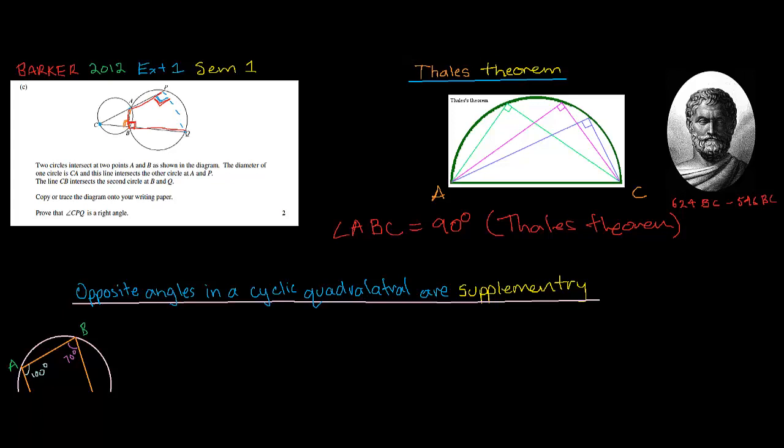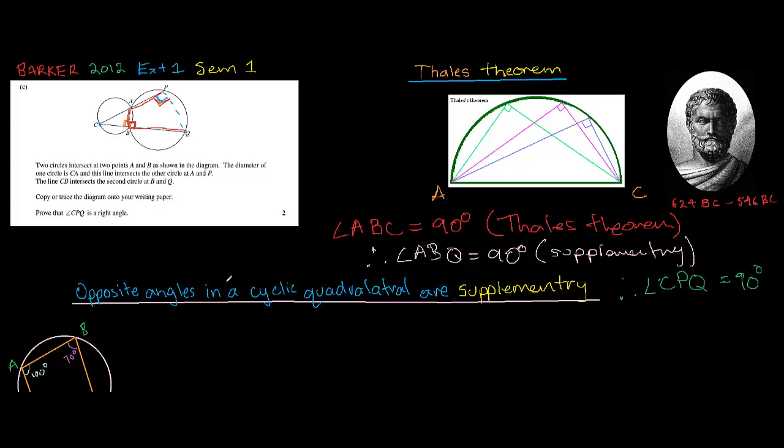And then a second one is, of course, the opposite angles theorem. I'd state therefore angle ABQ equals 90 degrees, and then I'd just say supplementary. Wonderful. And then thirdly, I'm going to say therefore angle, what did they want? They wanted CPQ, so that's this one. CPQ equals 90 degrees. And for my reason, I would say opposite angles in a cyclic quadrilateral are supplementary.